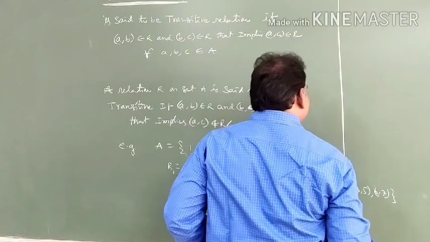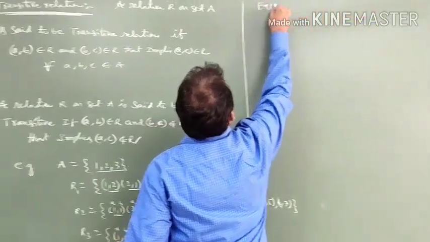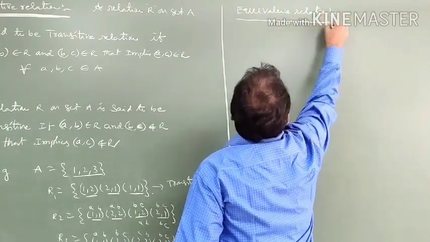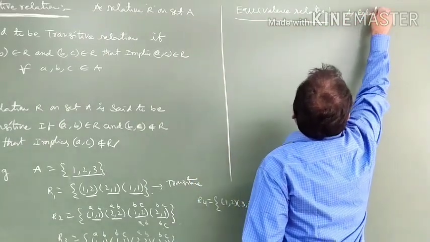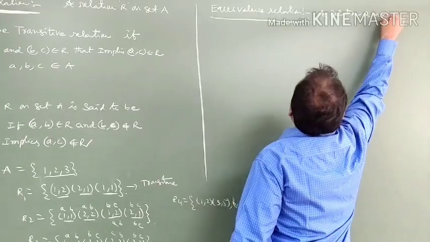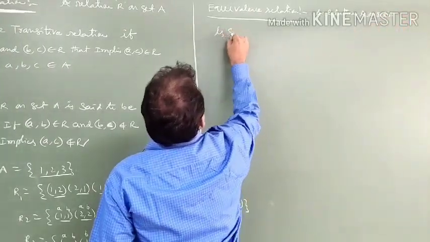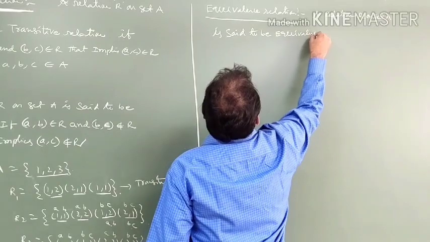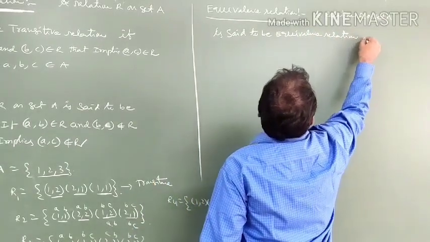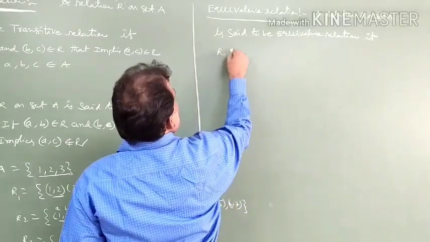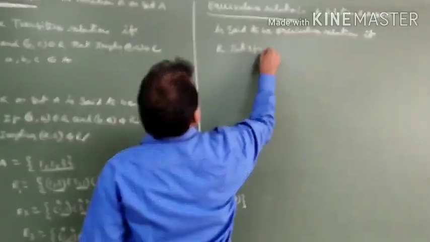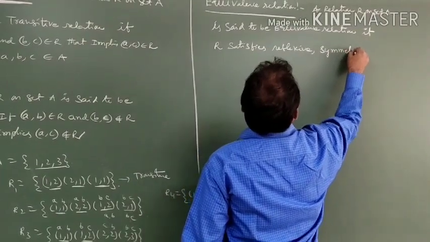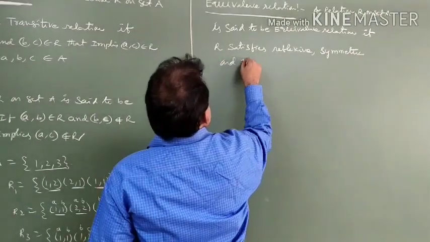What is meant by equivalence relation? A relation R on set A is said to be an equivalence relation if R satisfies reflexive, symmetric and transitive.